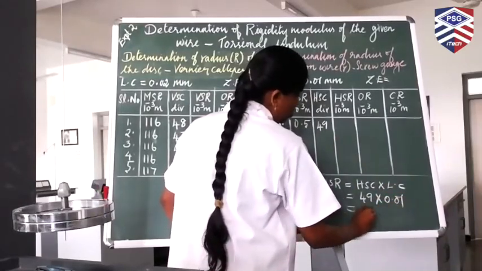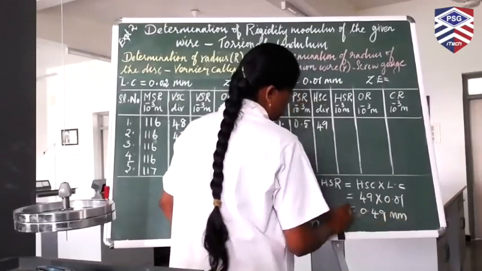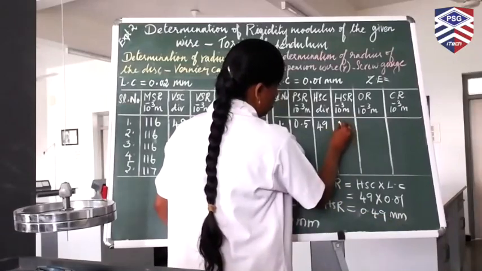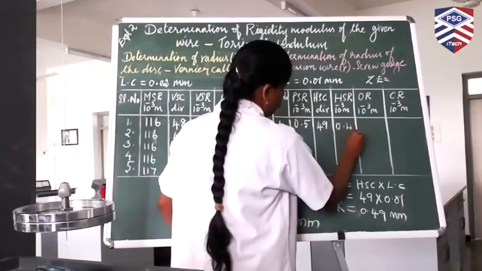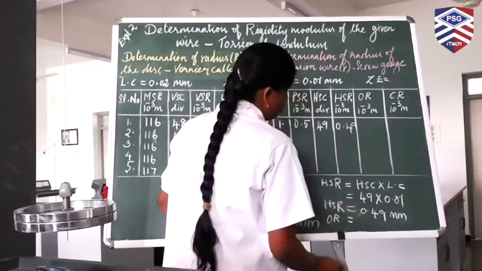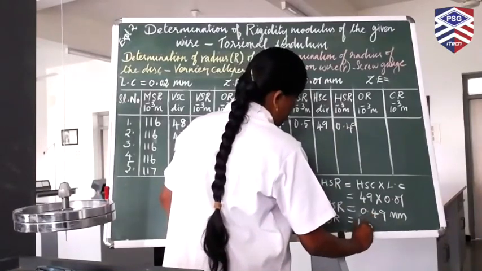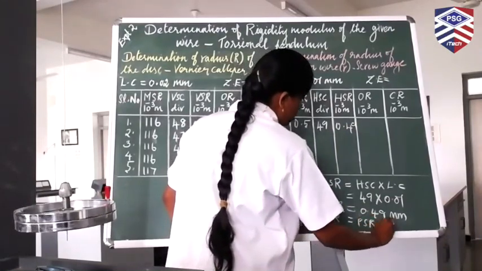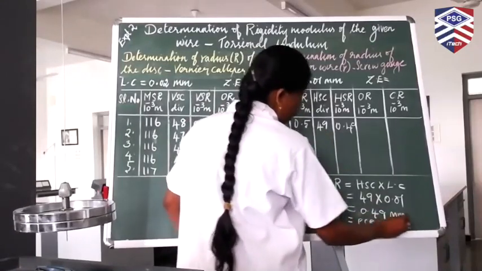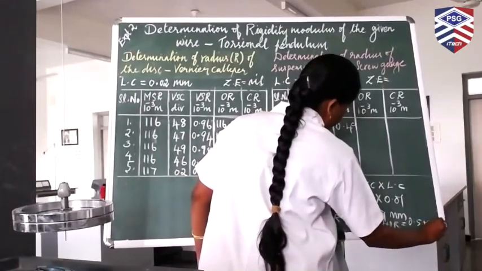This is equal to 0.49 mm, the HSR. Now write down this value over here. This becomes 0.49. Now the observed reading OR, the formula is PSR plus HSR. That is equal to PSR 0.5 plus 0.49.